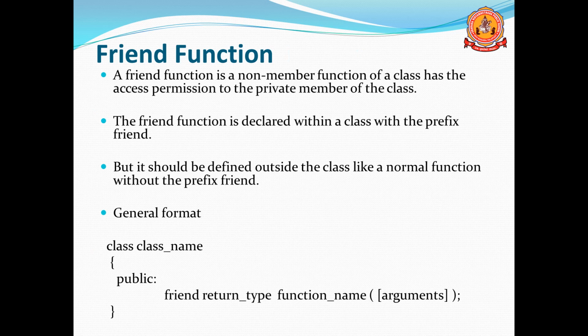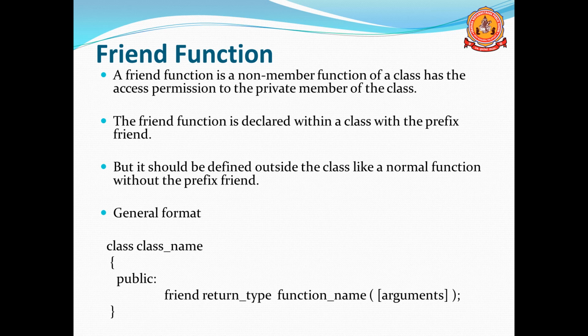Normally a person has friends, and those friends can access his personal details; he knows his personal details. Like that, a friend function is a non-member function of the class, and it can access the private data of the class. The friend function is declared within a class with the prefix friend. We have to use the keyword friend in the case of friend functions. But it should be defined outside the class like a normal function, without the prefix.